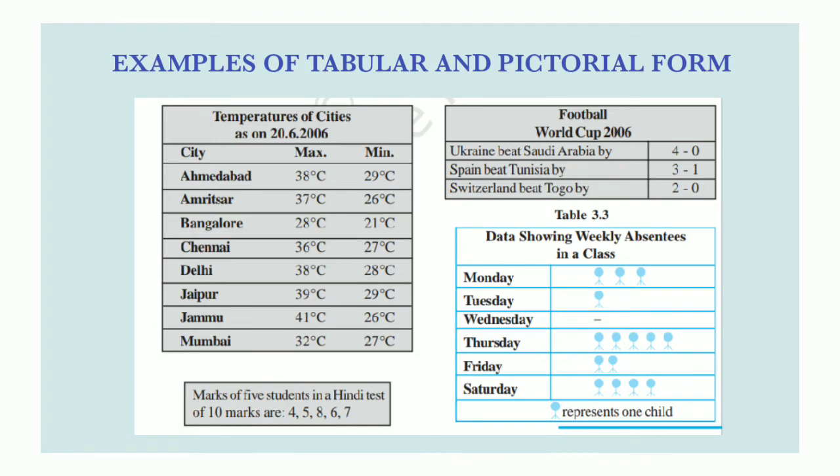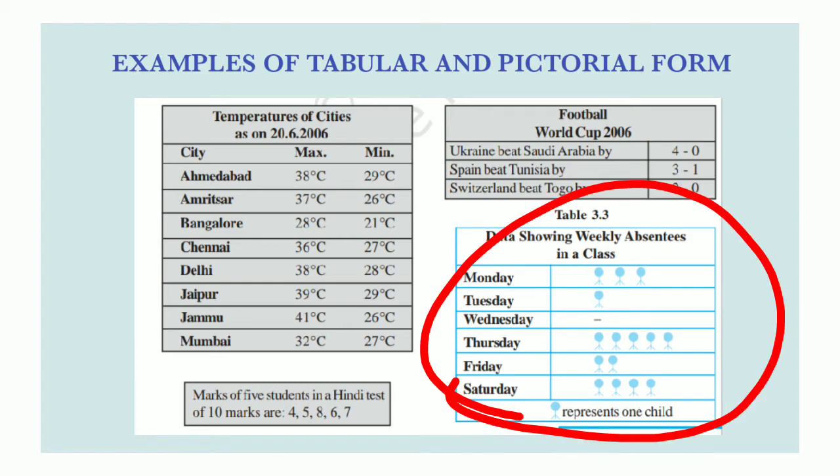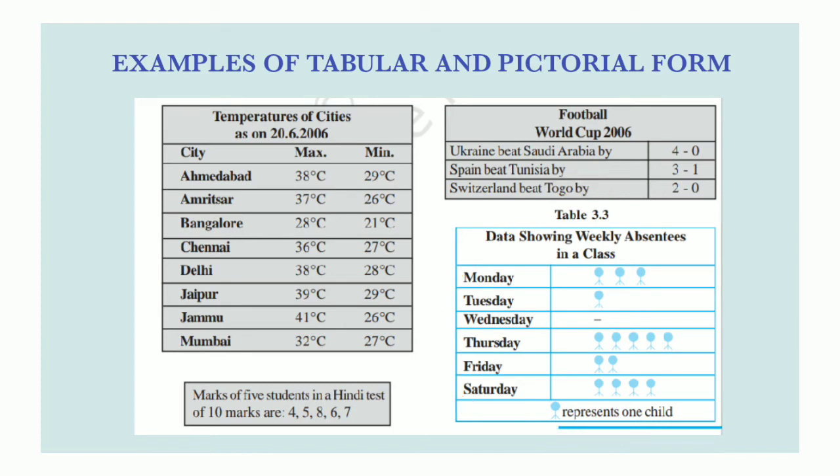Then let us look at some examples of tabular and pictorial form. First one, temperature of cities. This is an example of tabular form. And the second one, football. And the third one, marks of the 5 students in a Hindi test. So these are tabular form. The last one is the example for pictorial form or pictorial graph. Okay.